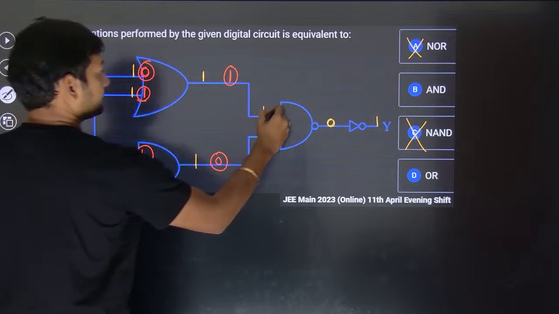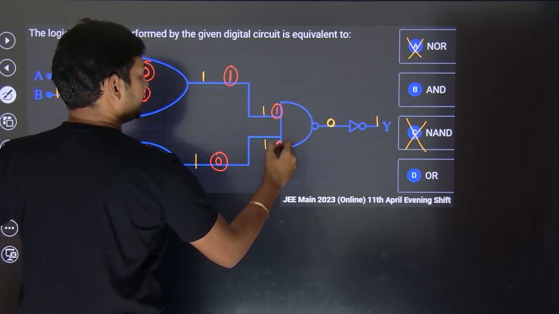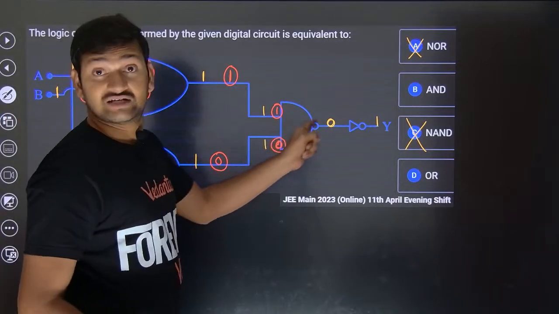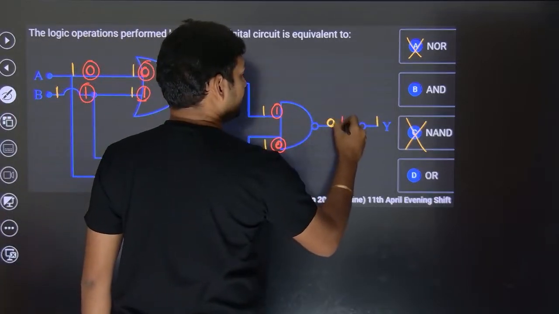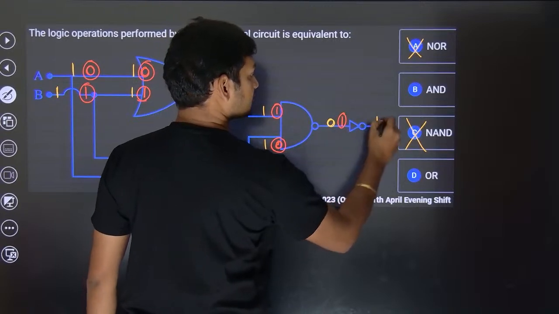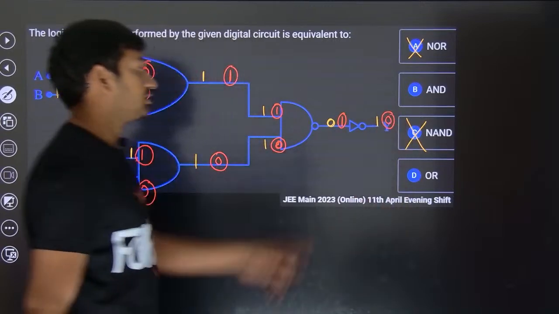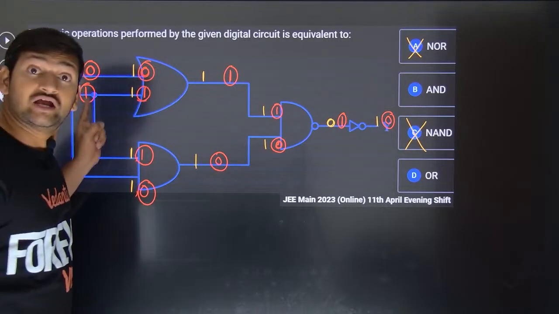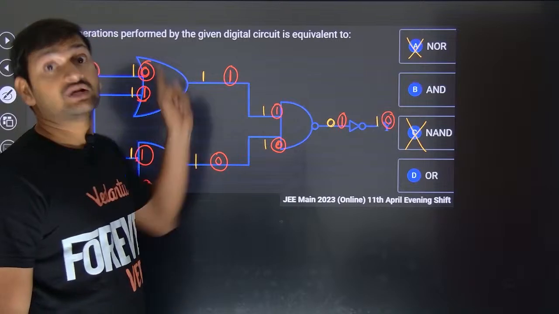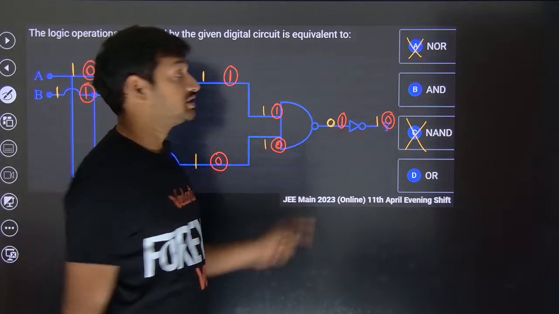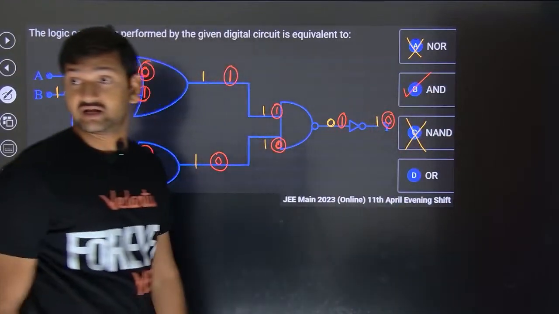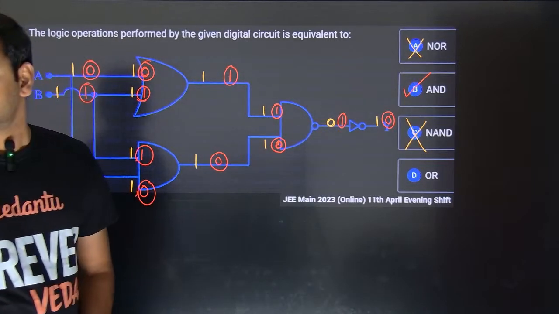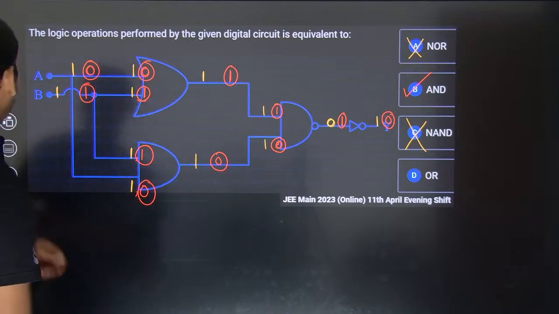So 1 and 0 are fed to this NAND gate. 1 into 0 is 0, but as it is a NAND gate, it becomes 1. After crossing the NOT gate, the output will be 0. Now look, the inputs are 0 and 1. If it were an OR gate, 0 plus 1 should come out to be 1, but the output is 0. It is just like an AND gate. Okay, fine. Next.